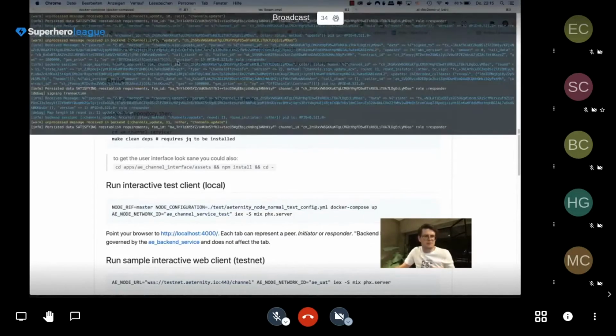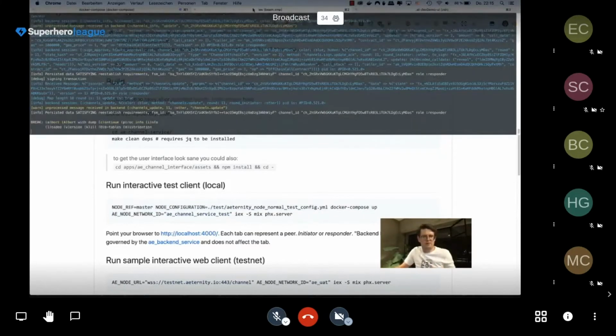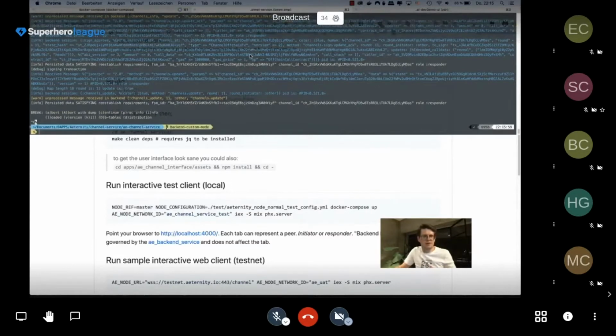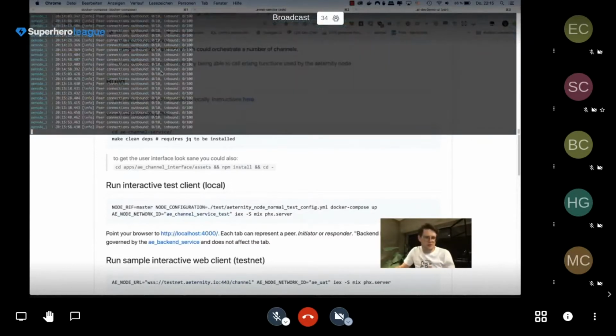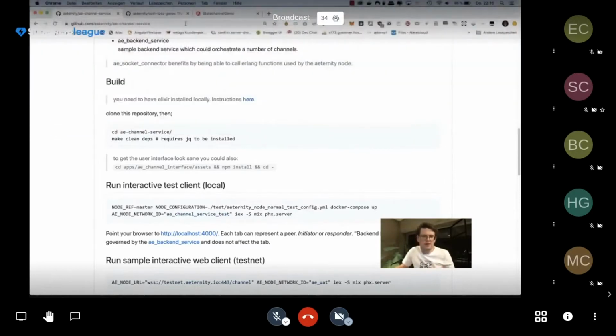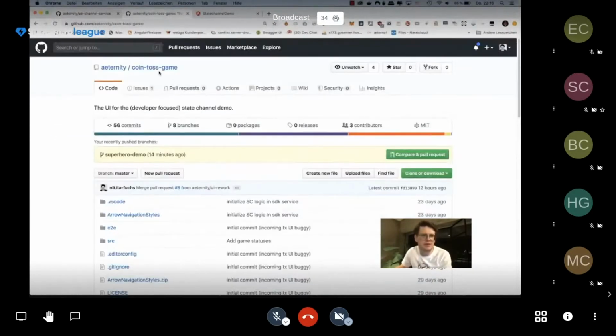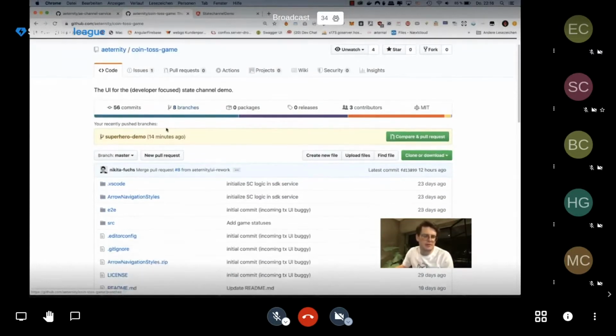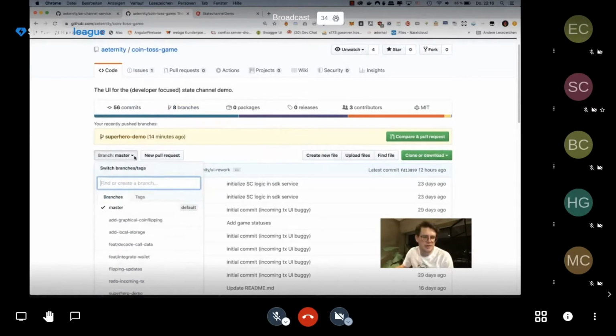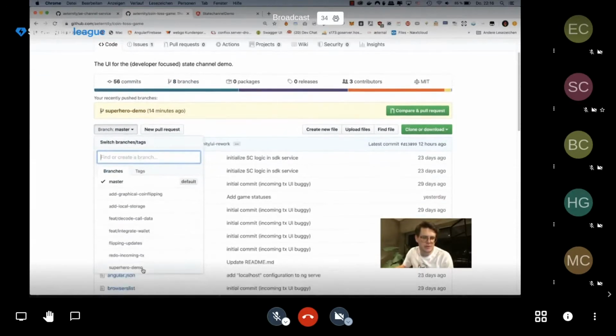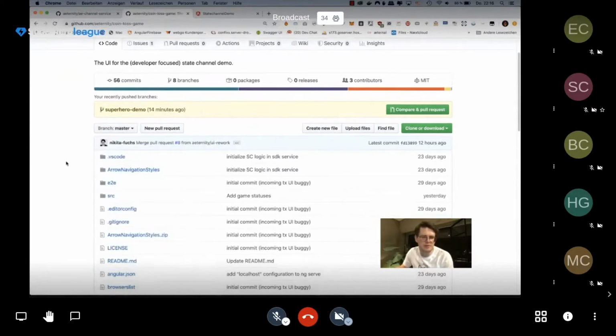I got them both running right here. If I can just kill them and restart them. And the other thing that you will need will be the coin toss game. For that, at least at the moment of recording, please choose the superhero demo branch, but the master should be working as fast as possible, I guess.